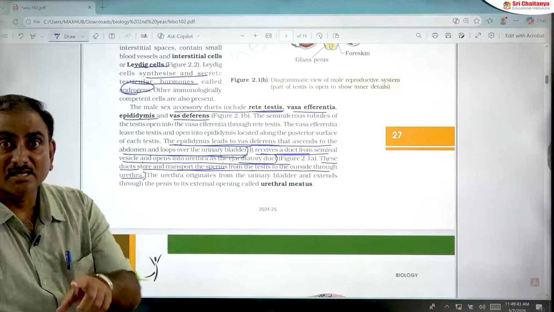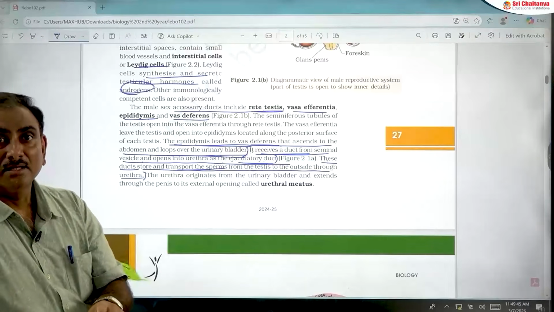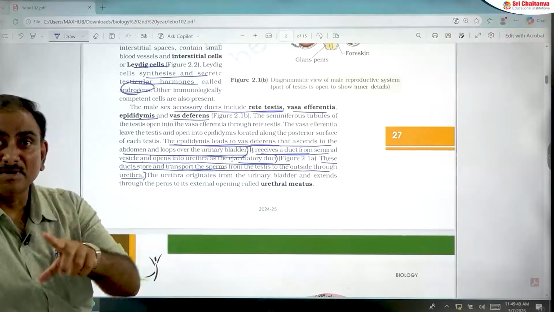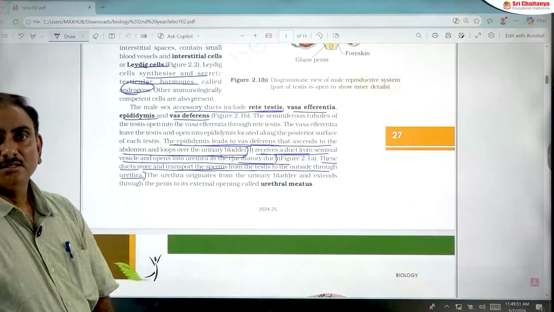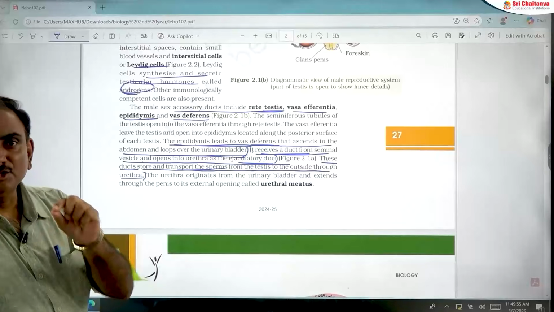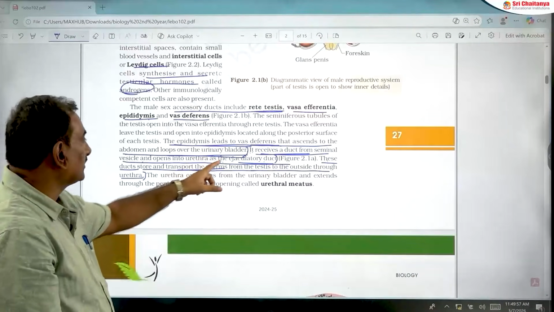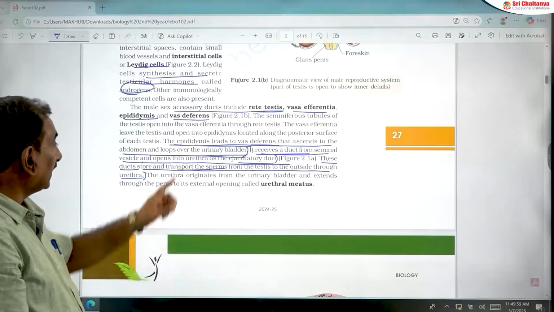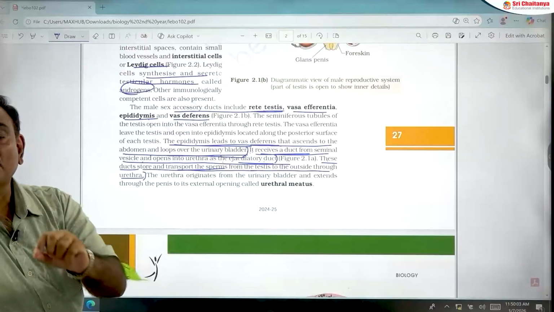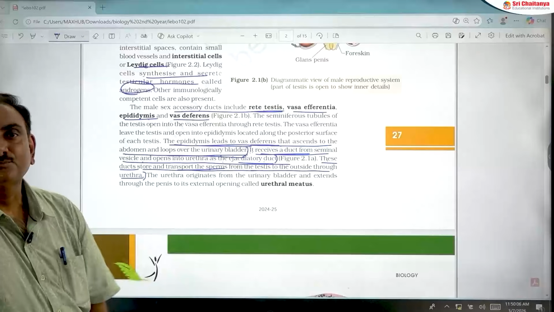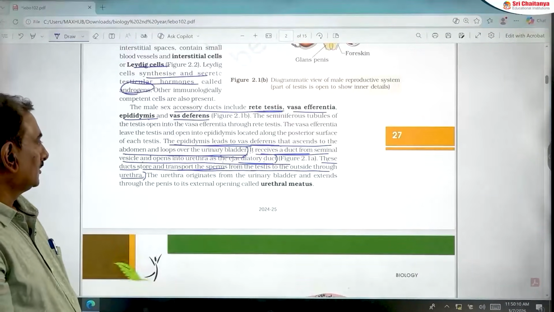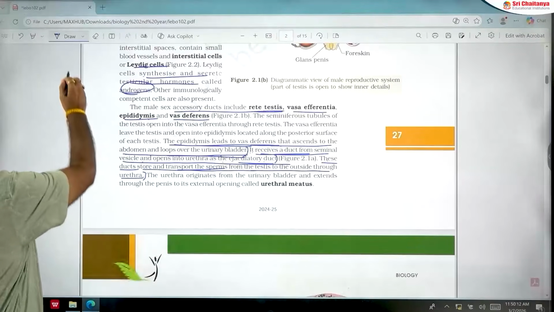That means the ejaculatory duct is formed by the joining of the vas deferens and the duct of the seminal vesicle, and that ejaculatory duct opens into the urethra. The urethra opens to the outside through the penis. This you should remember. So this is very crucial.